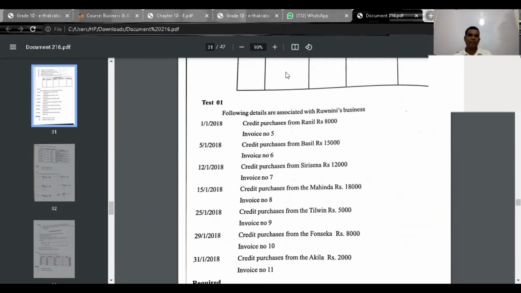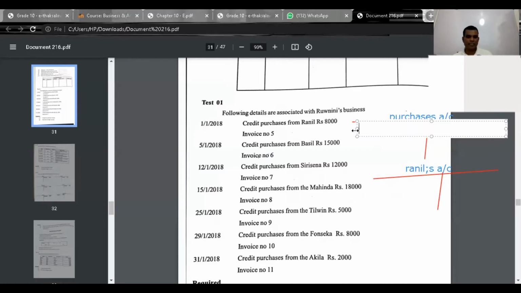When I draw up the journal entry, that is the ledger accounts, the purchases account is debited, and then the relevant accounts should be credited. First one, I'm doing it for you to understand. Here you see the purchases account, and here I am taking Ranil's account. Here you see the total of the purchases account. Here you write it as transfer to purchases account.